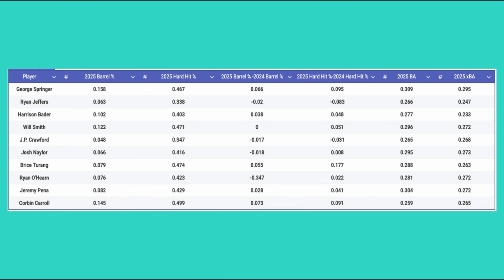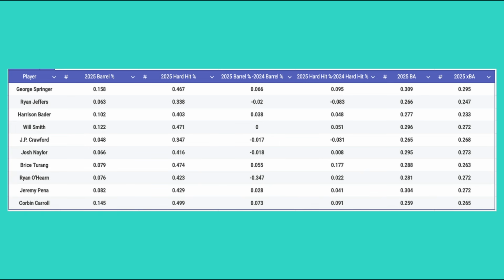For these 10 hitters, the answer is partially, but not entirely. 9 of the 10 saw a year-over-year increase in barrel rate, and 8 saw an increase in hard hit percentage, both signs of improved contact quality. Yet only J.P. Crawford and Corbin Carroll posted an expected batting average higher than their actual batting average.